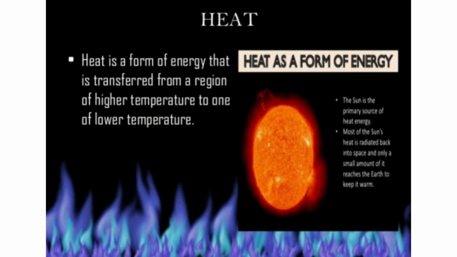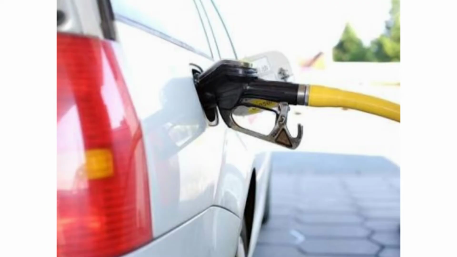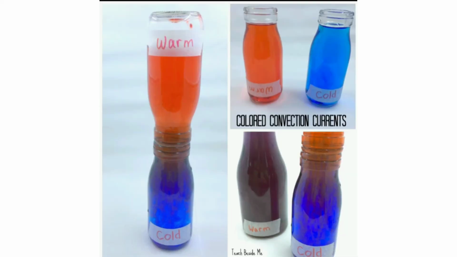The example of heat energy in our solar system is the sun. Automobile fuels such as gasoline are sources of heat energy. This energy is produced in many ways such as burning, rubbing, or mixing one substance with another.